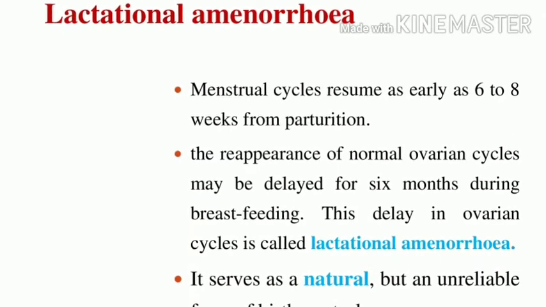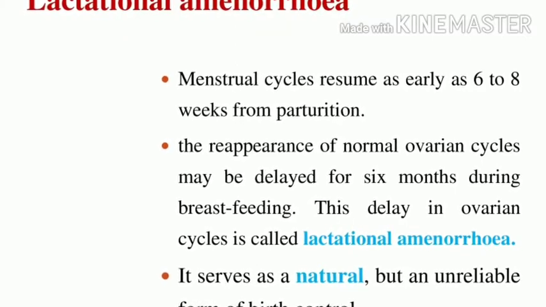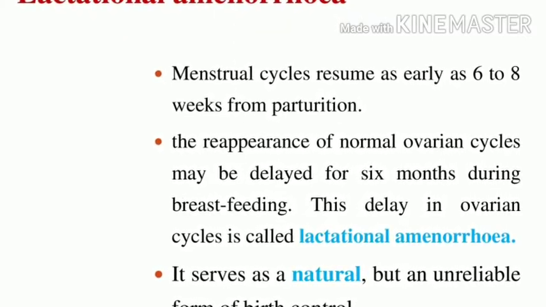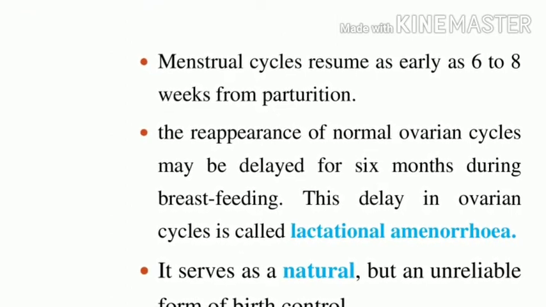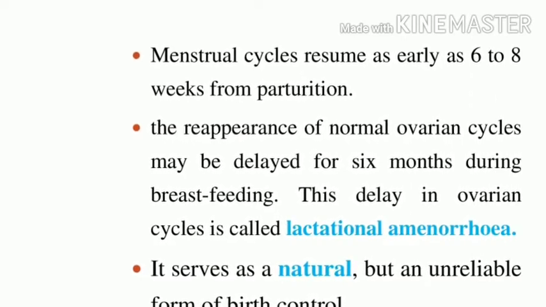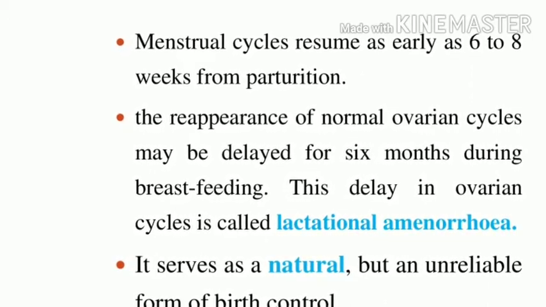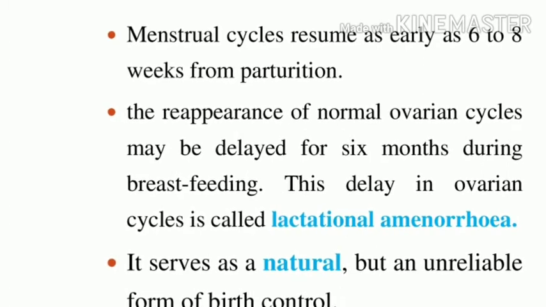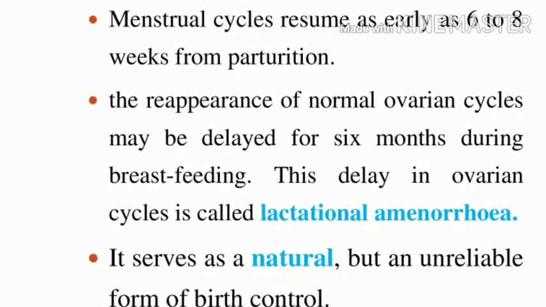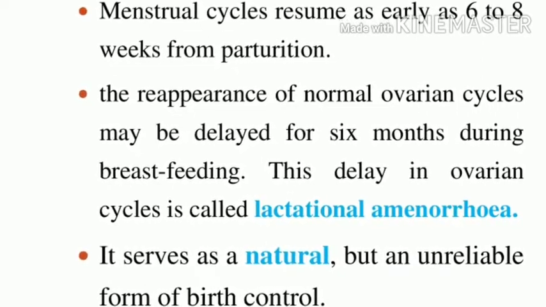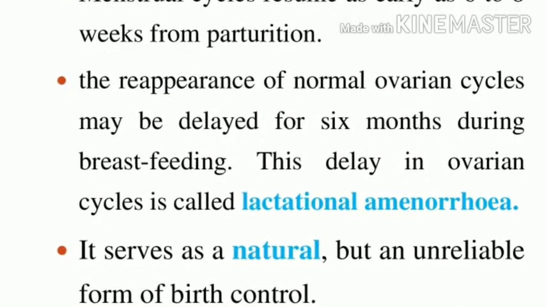The fourth natural method of birth control is lactational amenorrhea. After parturition, during breastfeeding, the menstrual cycle may resume as early as 6 to 8 weeks, but normal ovarian cycles may be delayed for 6 months. In short, this delay in ovarian or menstrual cycles during breastfeeding after parturition is called lactational amenorrhea.